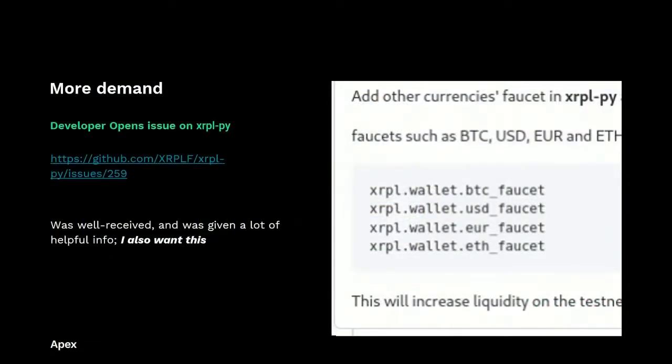A developer opened an issue on XRPL Py, basically asking for this feature. XRPL Py is my jam these days. I really like that lib. There's a nice feature where in the XRPL wallet module, you can get a faucet account. And they were suggesting, why don't we have a BTC, USD faucet, a EUR faucet, ETH faucet? Even though this discussion was well received and gave a lot of helpful info, this is not something that really belongs in the library. So I figured I'd give it a shot. I also want this, let's try it.